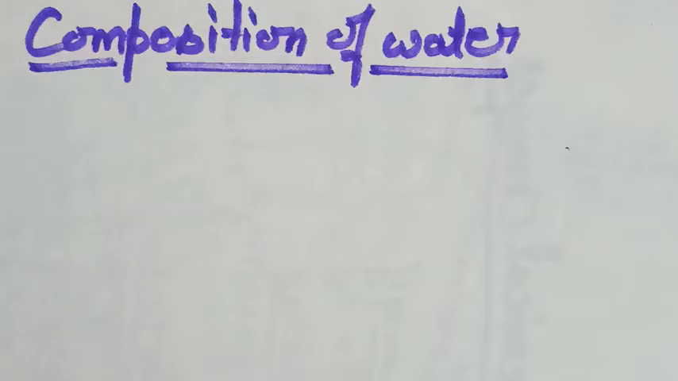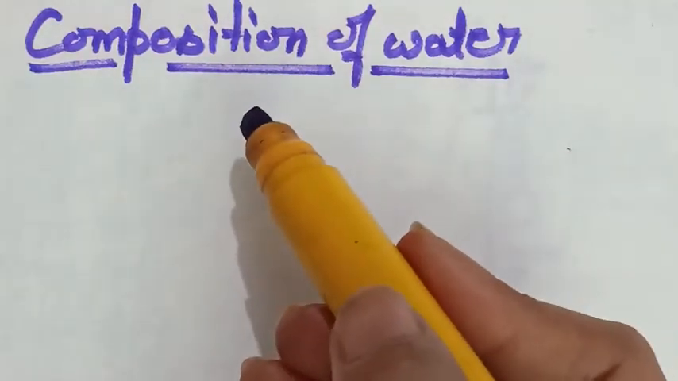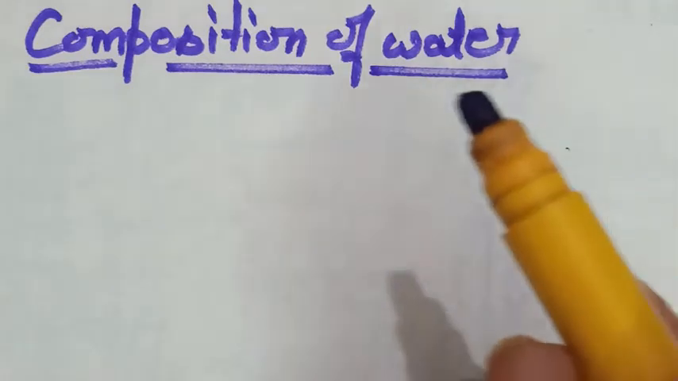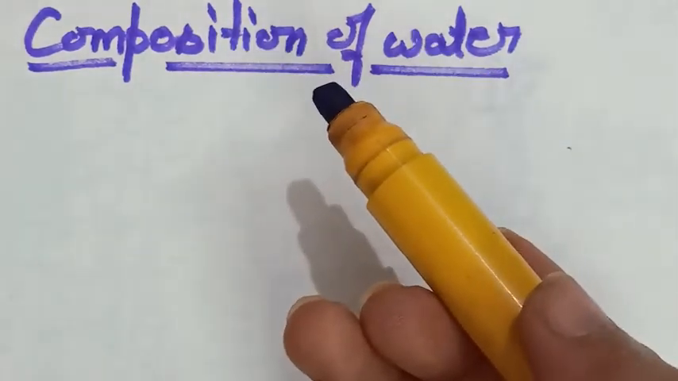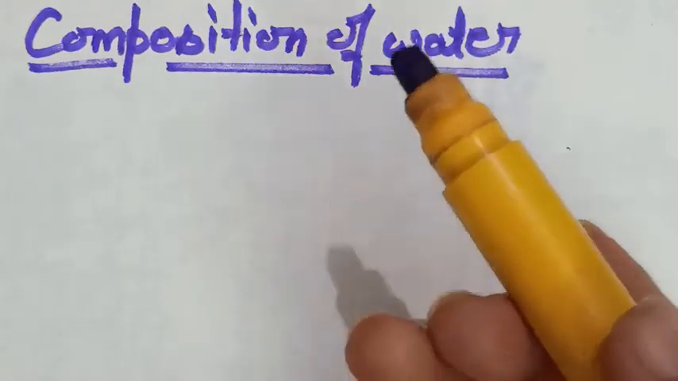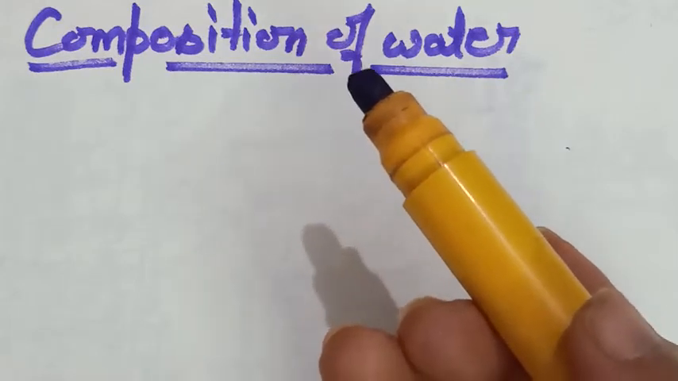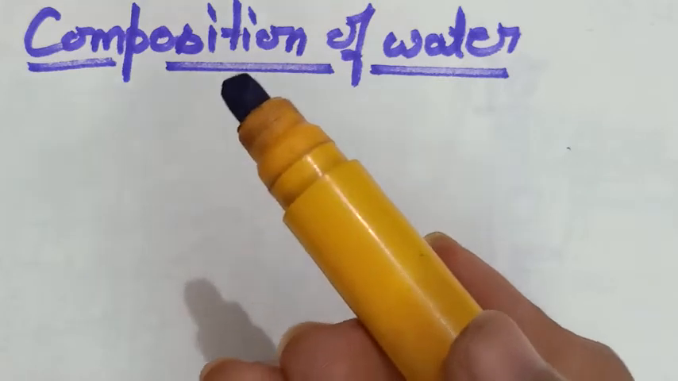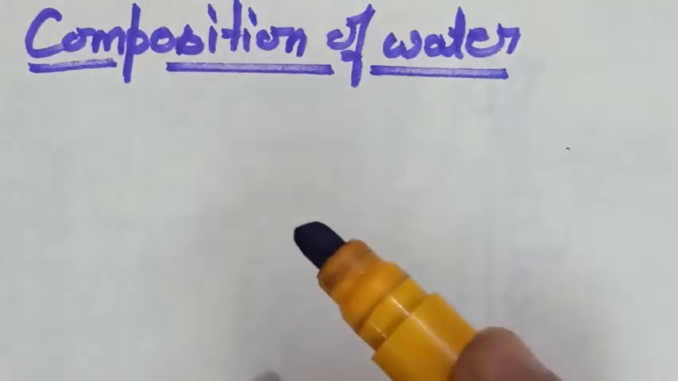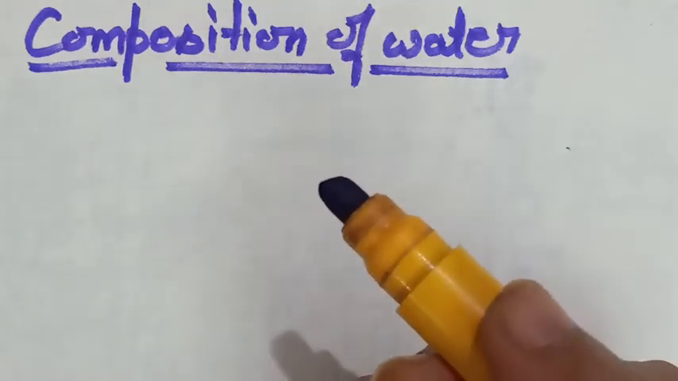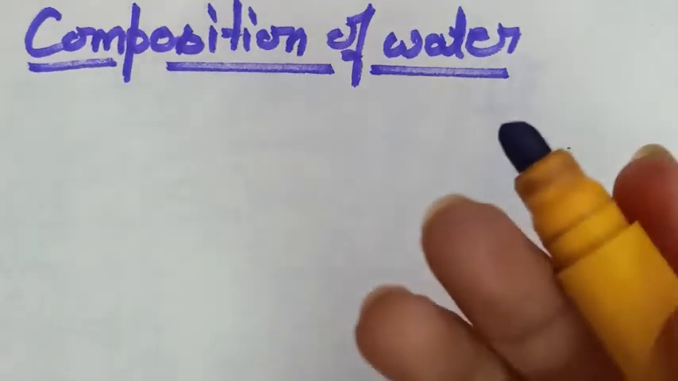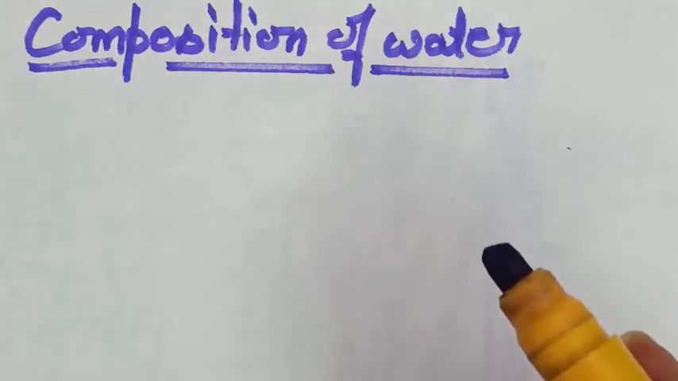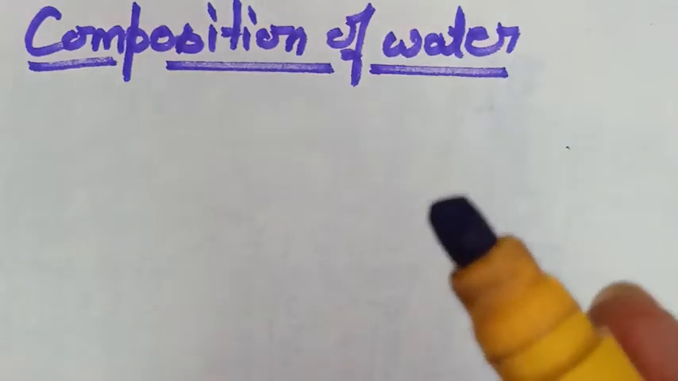All right, now next is composition of water. Ancient scientists believed that water is an element, but as we know, an element contains only one kind of atom. That is why later on scientists believed that water is a compound, because it contains hydrogen and oxygen atoms combining together in the ratio of 2:1. So that is why water is considered a compound.